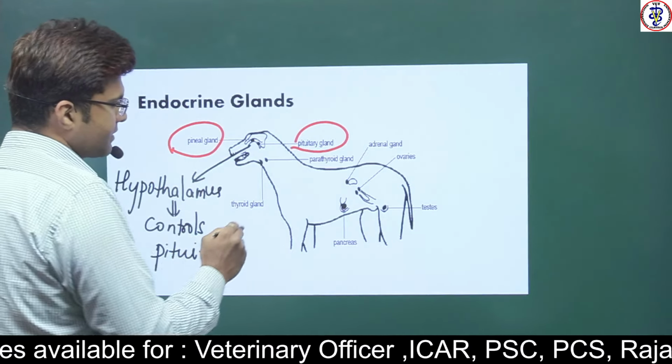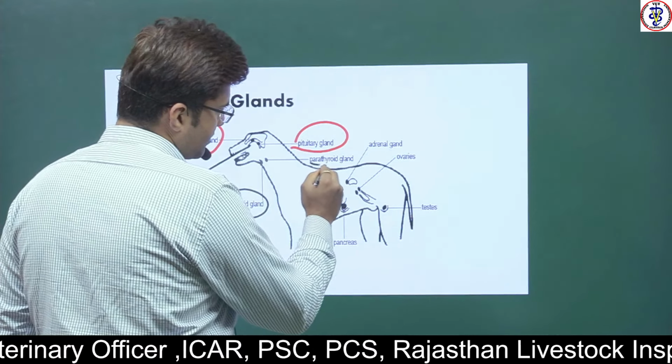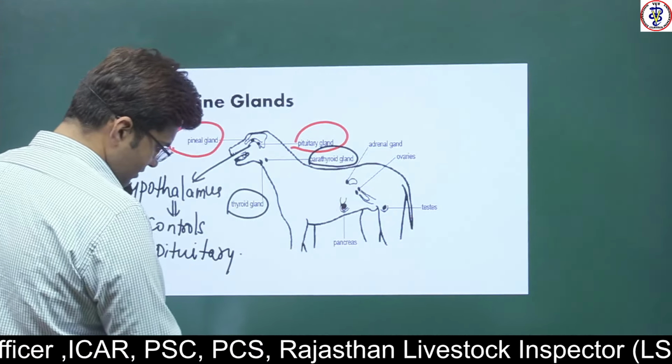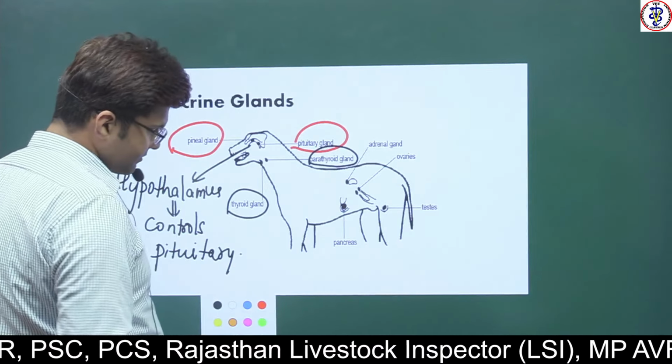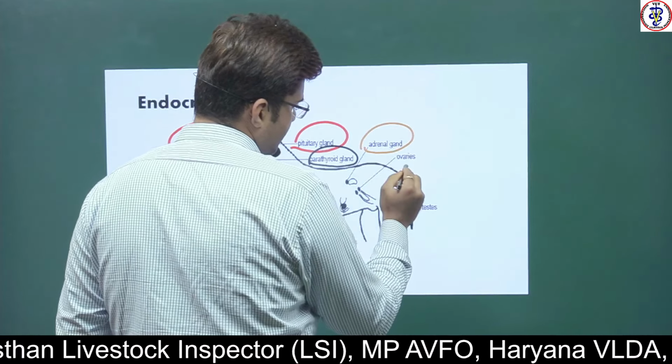Then in the neck region we have the thyroid gland and parathyroid gland. Above the kidney we have the adrenal glands.